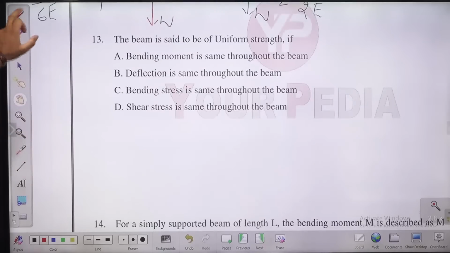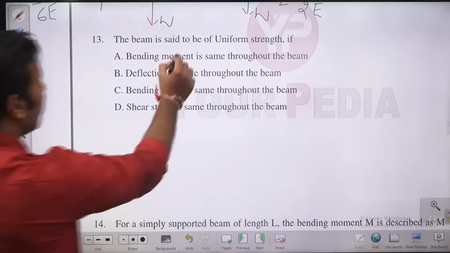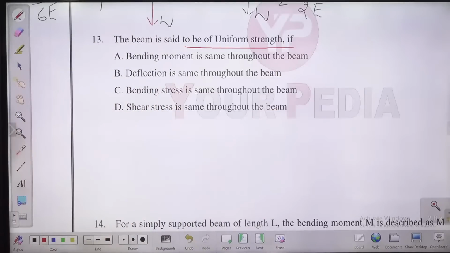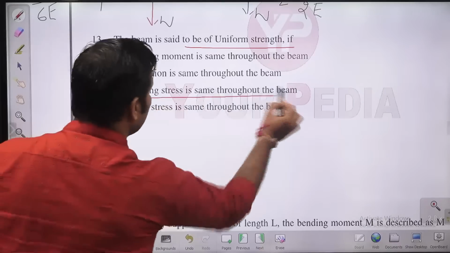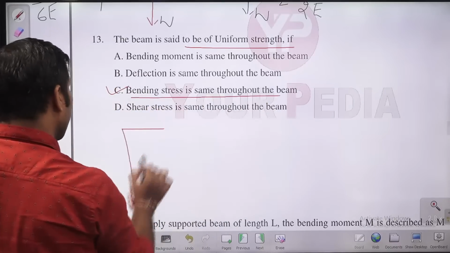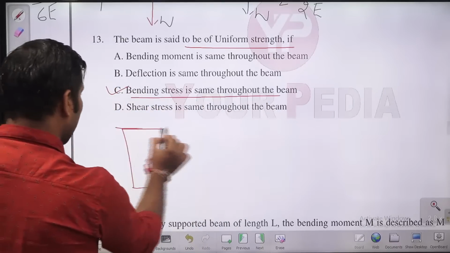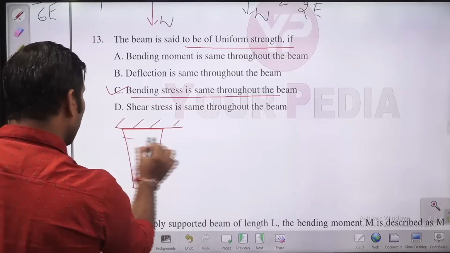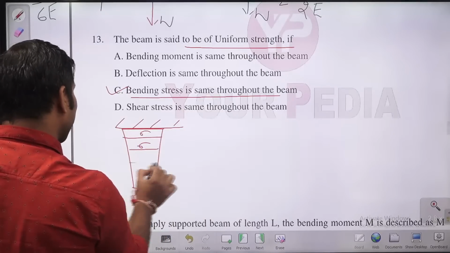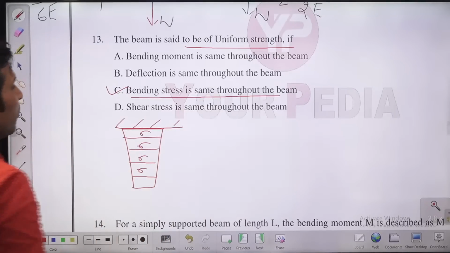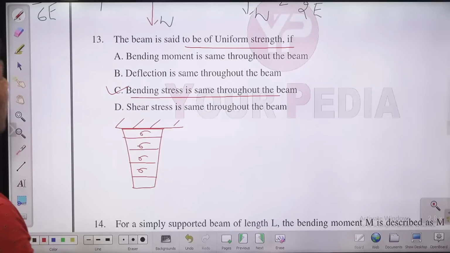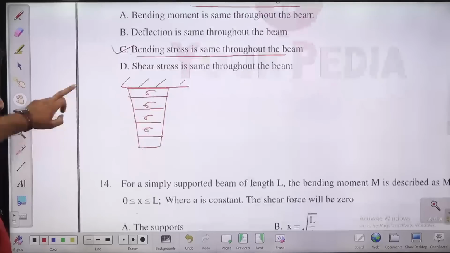A beam is said to be of uniform strength. What is a beam of uniform strength, guys? Is bending moment the same throughout the beam? No. Is deflection the same throughout the beam? No. The bending stresses are the same throughout the beam. So a beam is said to be of uniform strength if it is subjected to similar bending stresses at all the cross sections. If the bending stresses are the same at all cross sections, then only you can say this is a beam of uniform strength. So option C is the right answer for this question.